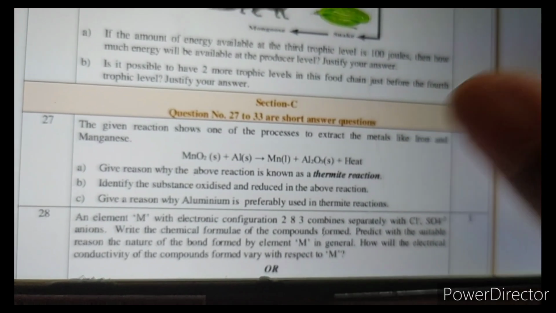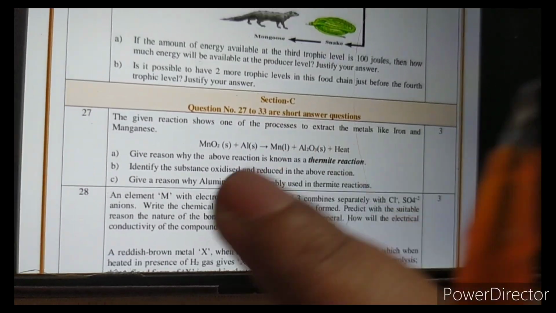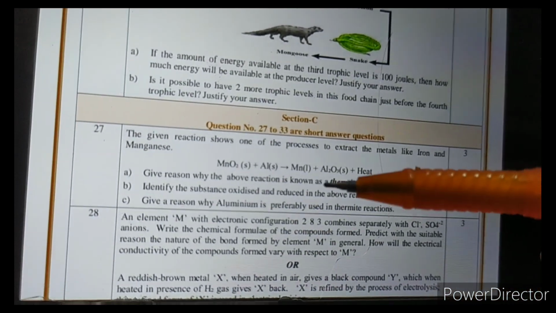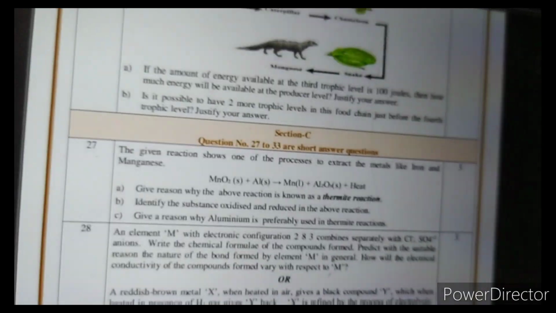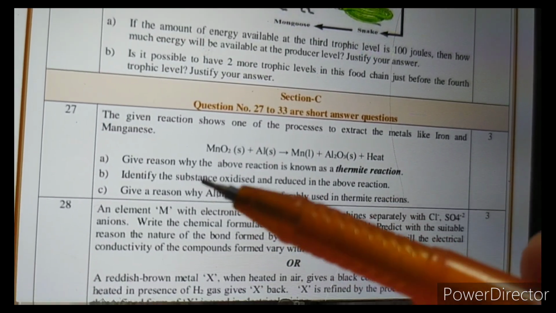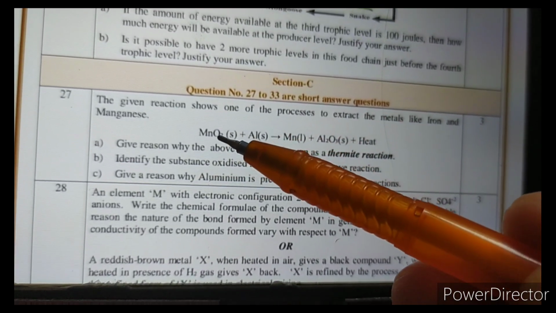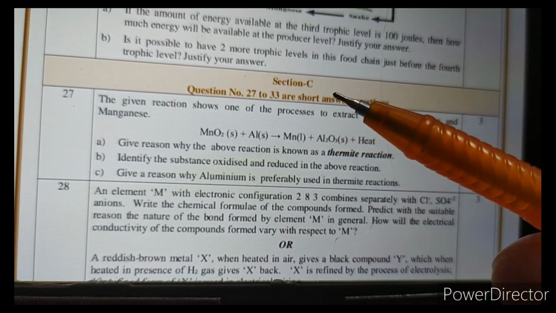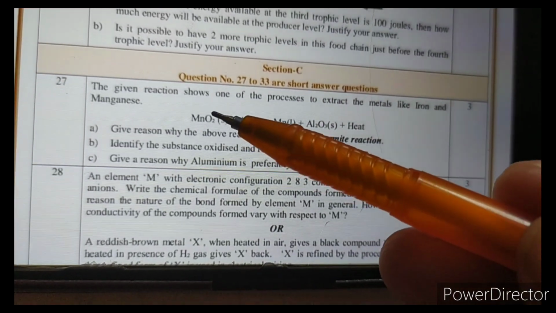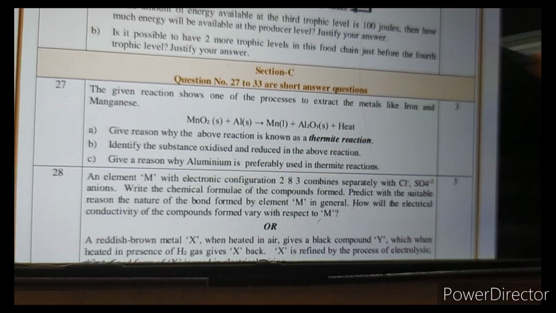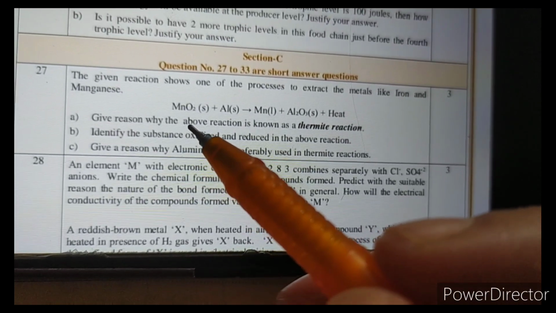Why? Because it is a highly exothermic reaction. You can see here heat is evolved and it produces the manganese in the molten state and therefore used in welding of metals, especially the railway tracks. Identify the substance oxidized and reduced in the above reaction. Manganese dioxide is having oxygen in it, so it is an oxidizing agent, and this is the oxidized substance aluminium, and aluminium is a reducing agent, and the reduced substance is manganese dioxide. So the oxidized substance here is aluminium and reduced substance is MnO2.